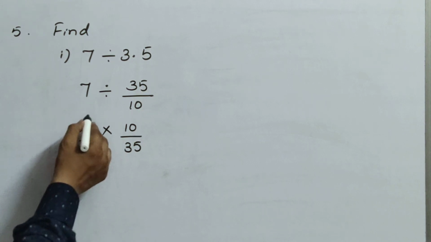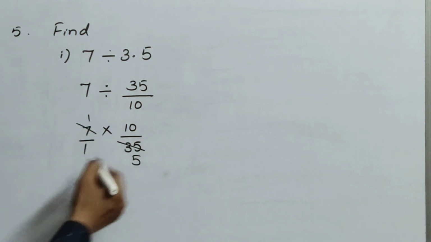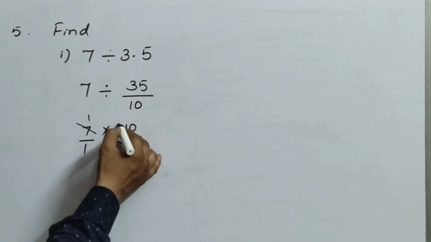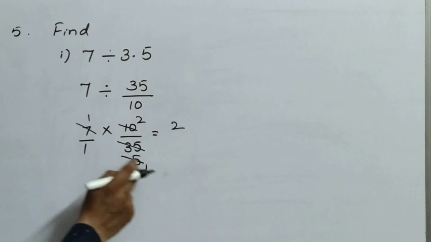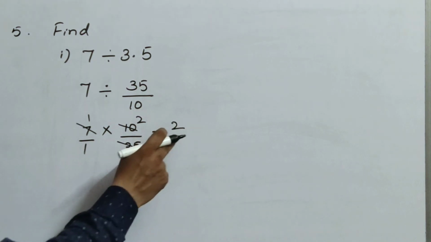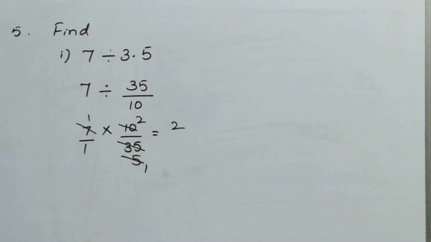So 7 ones, 7 fives, 5 ones, 5 twos. So 1 into 2, 2. 1 ones are 1, so no need to write 1. So the answer is 2. Okay.